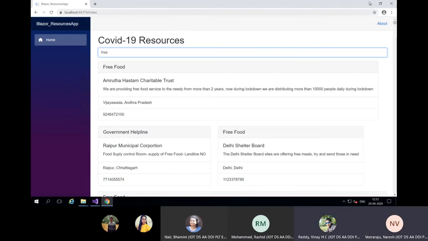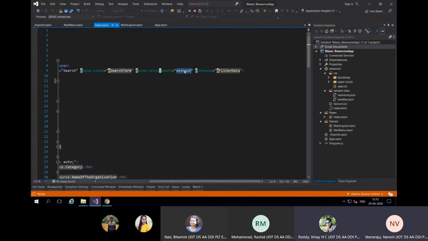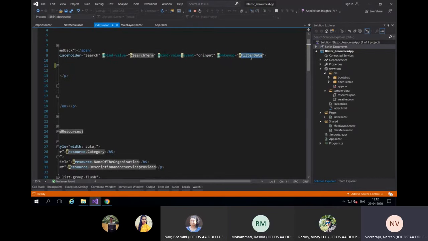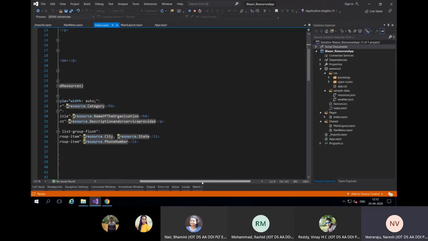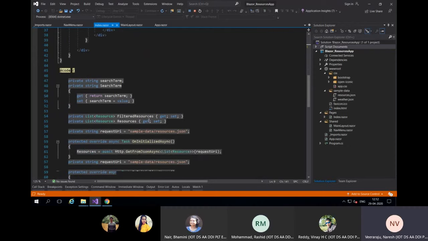Focus lost. So what I've done is binding will happen continuously when data is being entered itself. The bind value event should bind on input. That means for every key press, it will bind. And after a key press, I'm telling it to call this method, the filter data method. I have this filter data method.